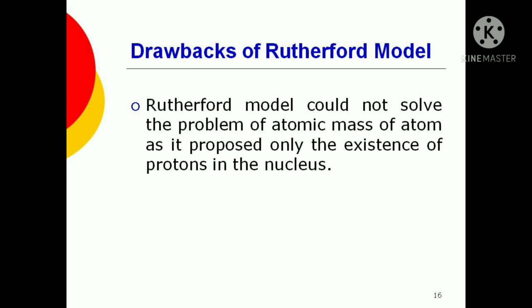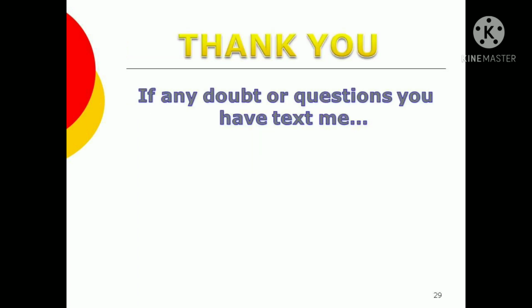Rutherford was unable to explain it, and at the same time he was unable to explain how the atomic mass of an atom is calculated, because at that time only protons were discovered, in the time of Rutherford. Neutrons were discovered later. So he was unable to give the explanation for atomic mass.